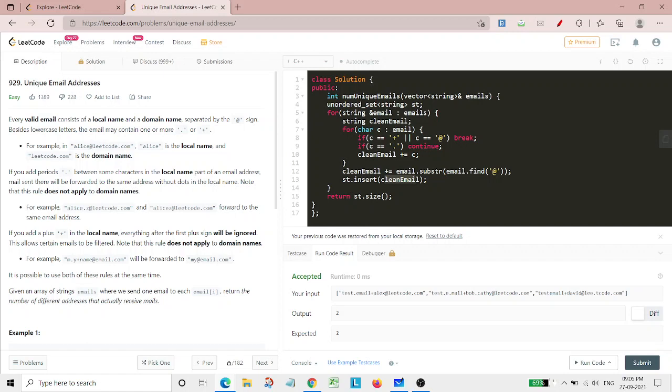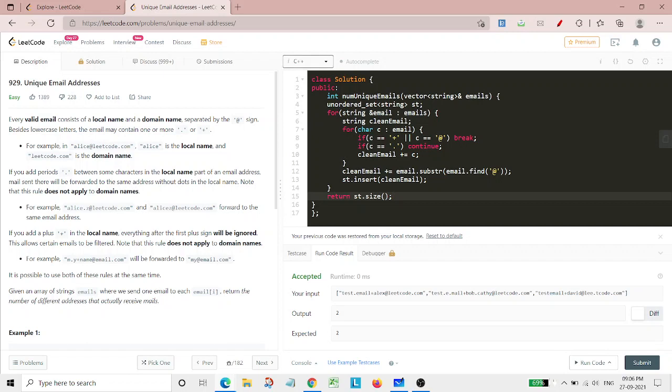Now again the loop would run, and here it would be reinitialized. The clean email is completely emptied. Now at this portion we again check for the same thing, the same thing happens again, and then we store it into the set. After repeating this step in the for loop, whatever is there will be contained in this set, and at the end we need to return the size of this set.